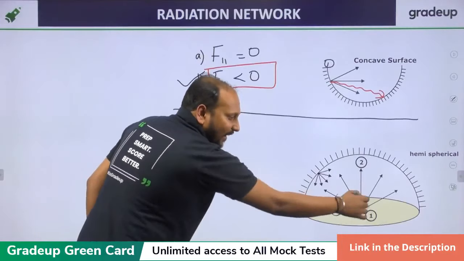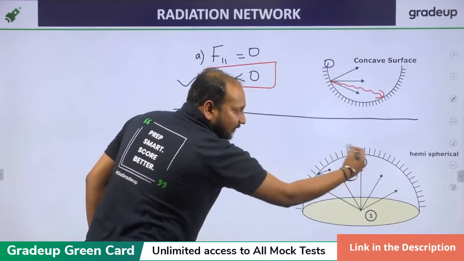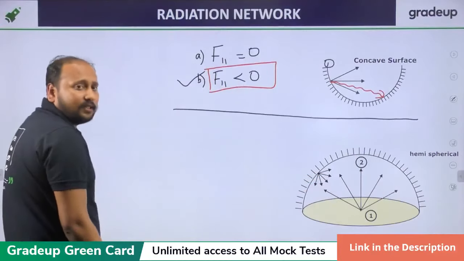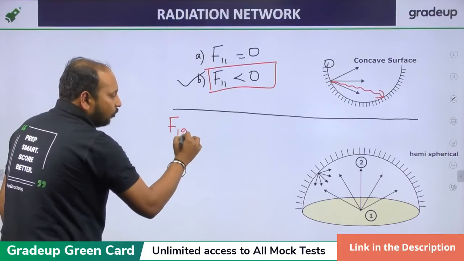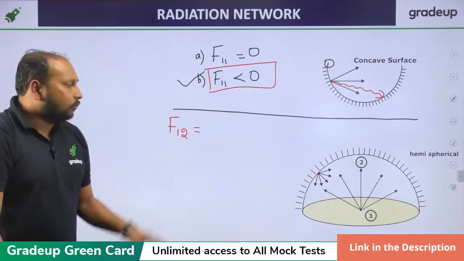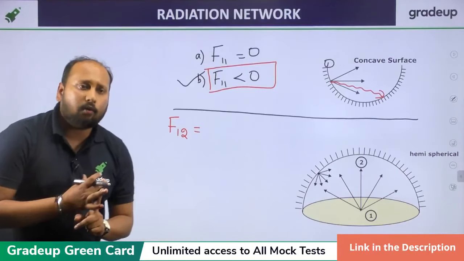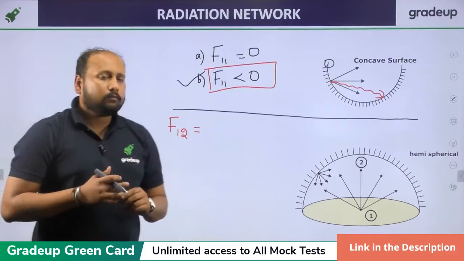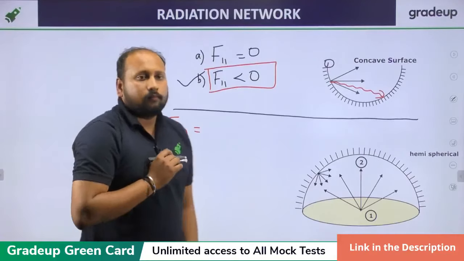Let us take a hemispherical body. The bottom flat surface is surface 1. The dome surface, the hemispherical surface, is surface 2. So can you tell me what is F12? Quickly respond. What will be F12? Will it be less than 0, or less than 1, or equal to 1?